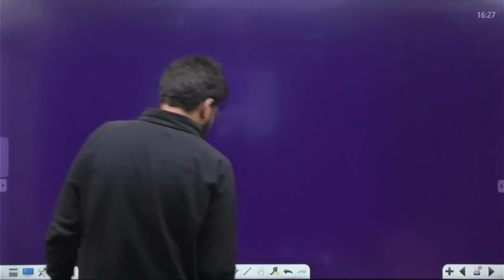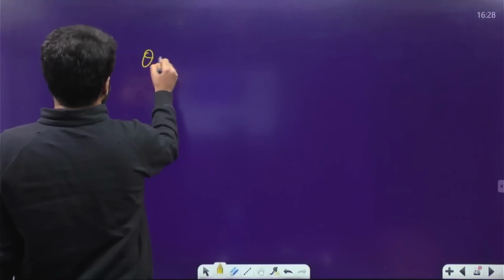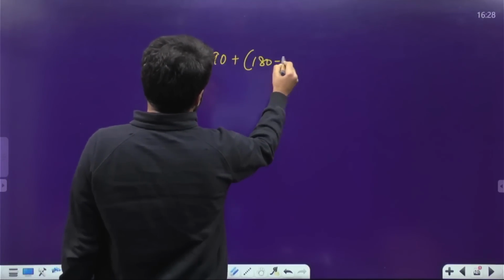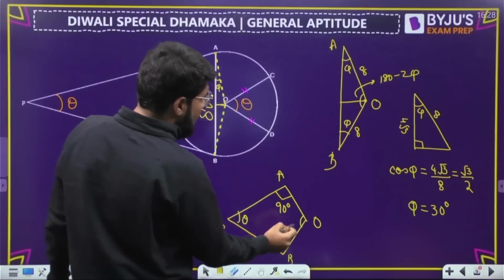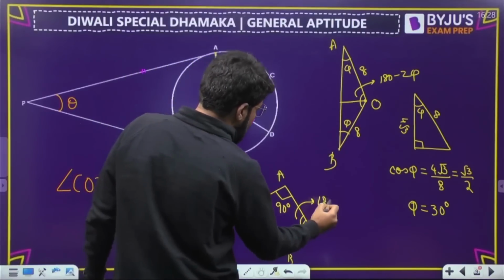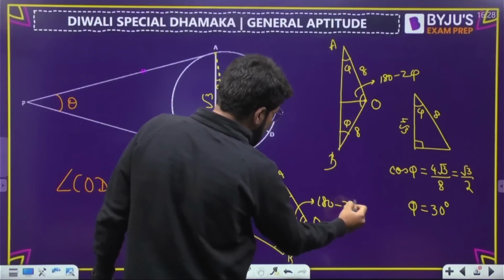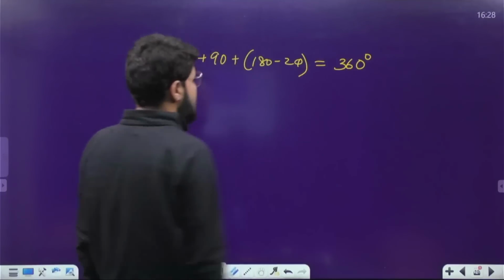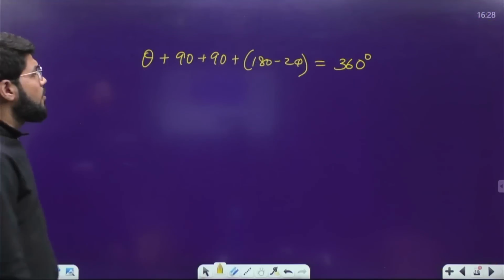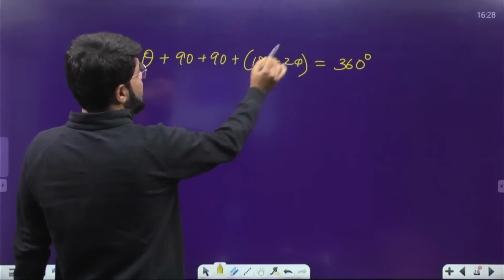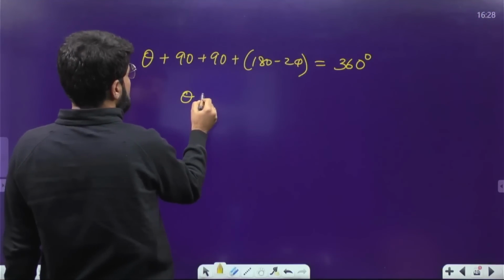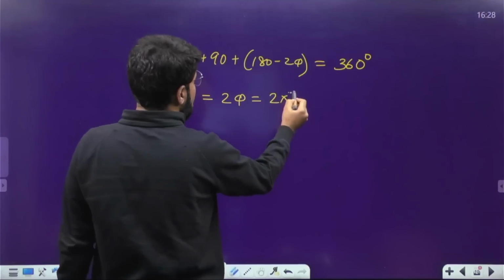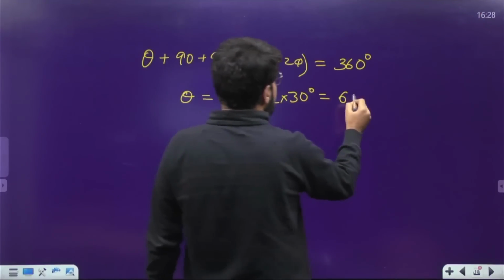तो देखो, theta plus 90 plus 90 plus 180 minus 2 phi. ठीक है, ये जो angle है, this is 180 minus 2 phi, as I just explained you. This is total equal to sum of the angles of quadrilateral, that is 360 degree. ये बना ना, this is the quadrilateral I am talking about. So 90, 90, 180 is 360, cancelled there. So theta minus 2 phi is 0, theta is equal to 2 phi. 2 into phi, obtained was 30 degree, and the answer will be 60 degree.